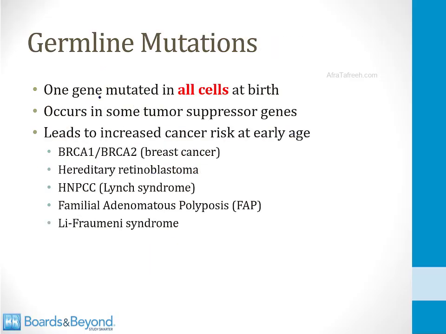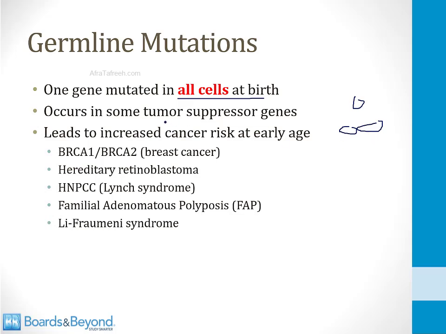Germline mutations are mutations in genes that are found in all cells in the body of a baby at the time of birth. And the reason they're called germline is because they are a mutation in a gene that occurs very early on in development of the embryo. So that gene becomes mutated and it begins to produce offspring, and all the offspring in the embryo and fetus will carry that gene mutation.